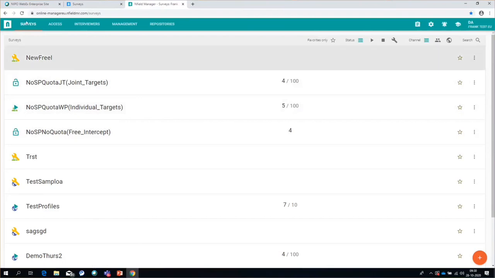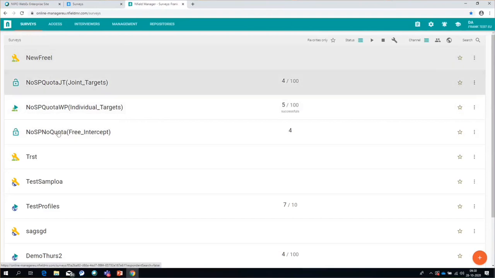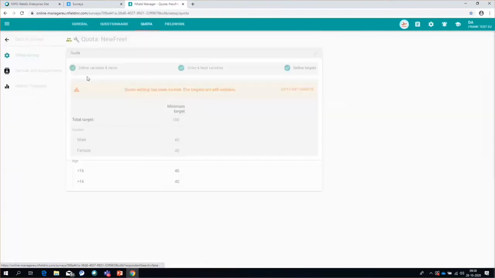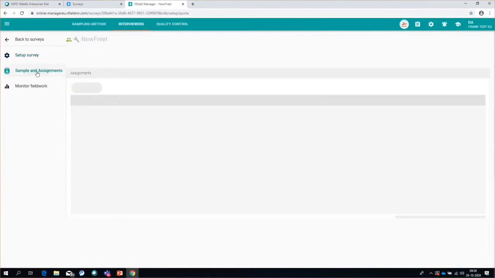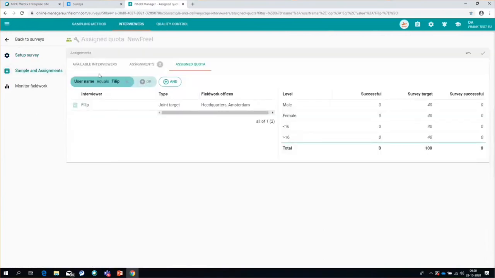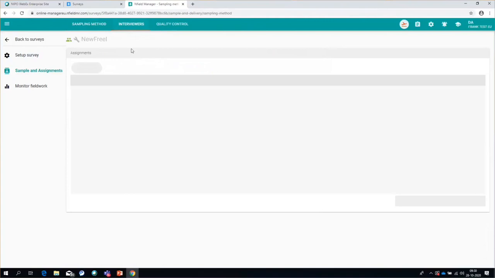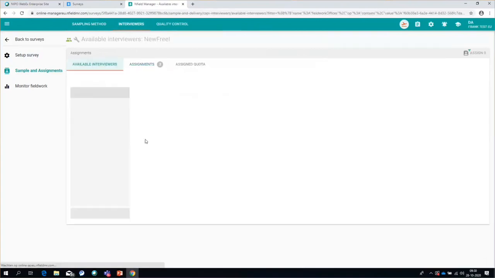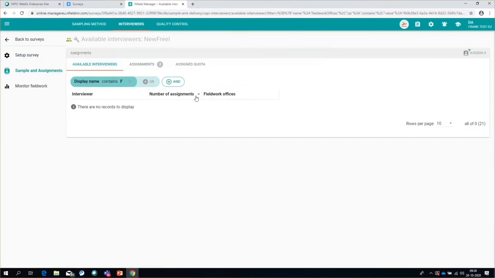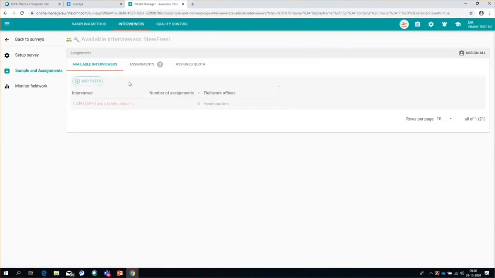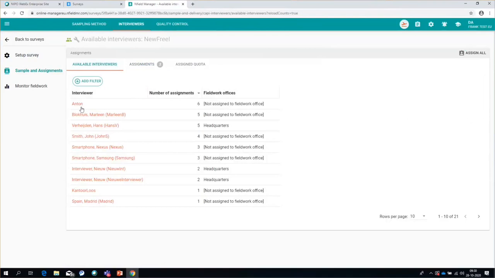What we show on this particular page, let me go to sample and assignments, interviewers, available interviewers. Let's remove everything here. What we do show here is the interviewer name, and this is actually the login name that you see between brackets here.